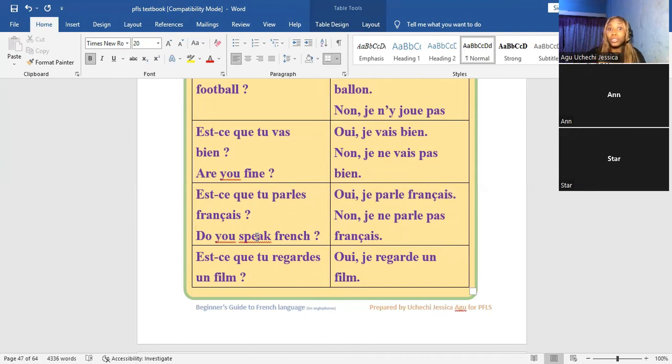Est-ce que tu parles français? You can answer by saying oui, je parle français. Or you'd say non, je ne parle pas français.